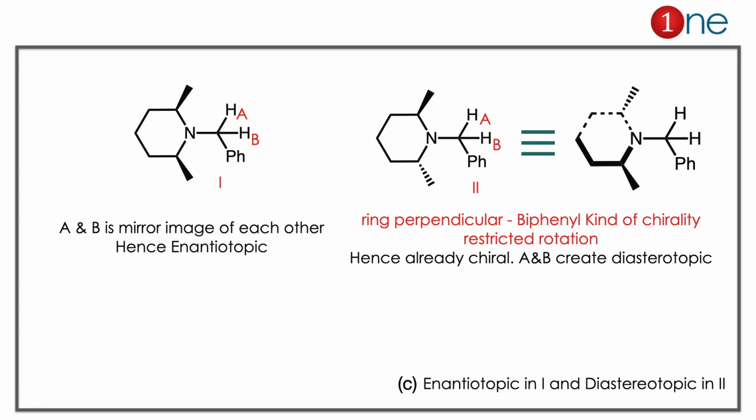The concept you have to learn here is that a mirror image means it's anisotropic. If one chiral center is already there, you don't have a mirror image, so it's diastereotopic.